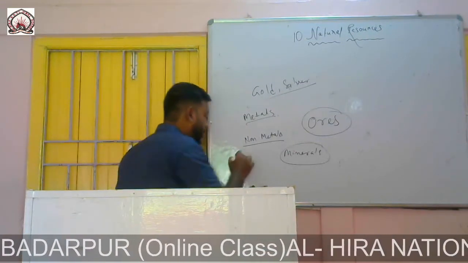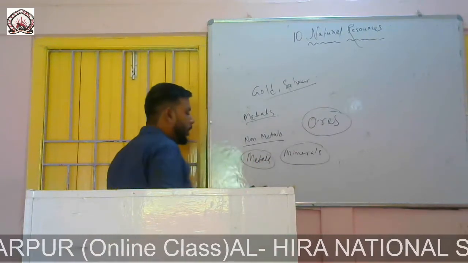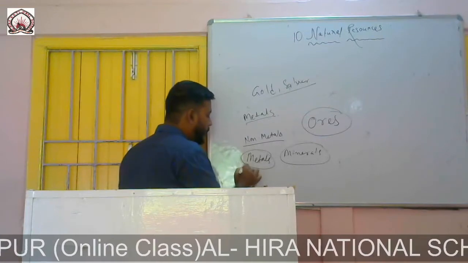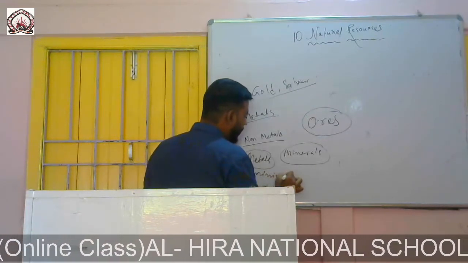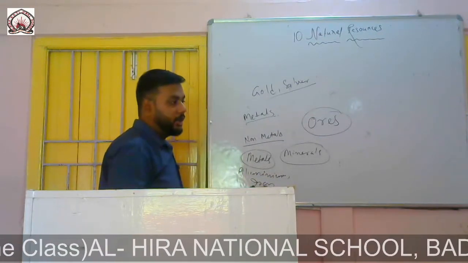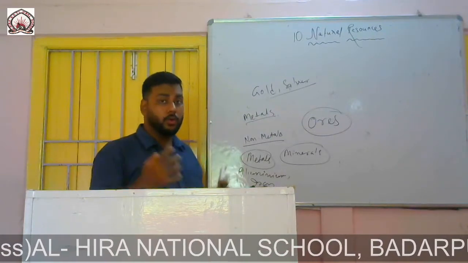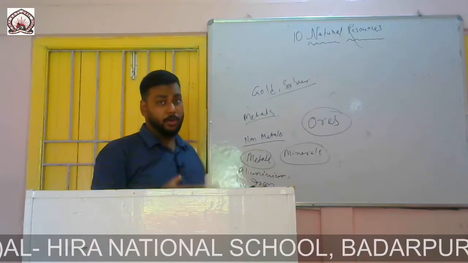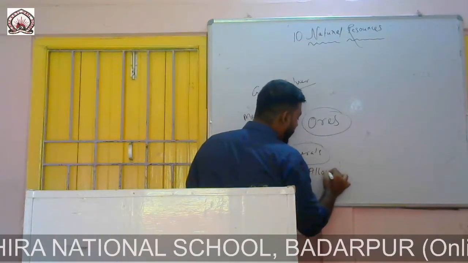Now, aluminum is a metal, iron is a type of metal. These are extracted from the earth, but after extraction, when two or more metals are combined, they form an alloy.